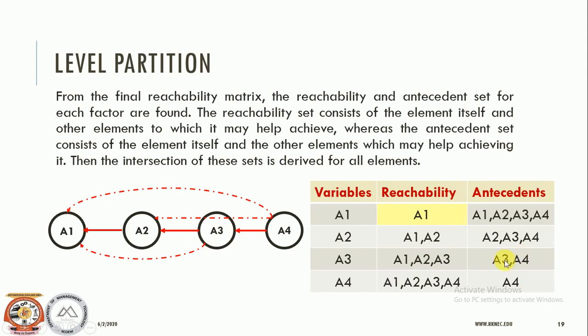Then antecedents A3, A4. So how many incoming arrows are there? For A3, there is an incoming arrow from A3 itself, and from A4 there is an incoming arrow. So A3 and A4. Now when it comes to A4, the number of outgoing arrows: A4 to A4 is there, A4 to A3 is there, A4 to A2 is there, A4 to A1 is there. So this is the reachability.